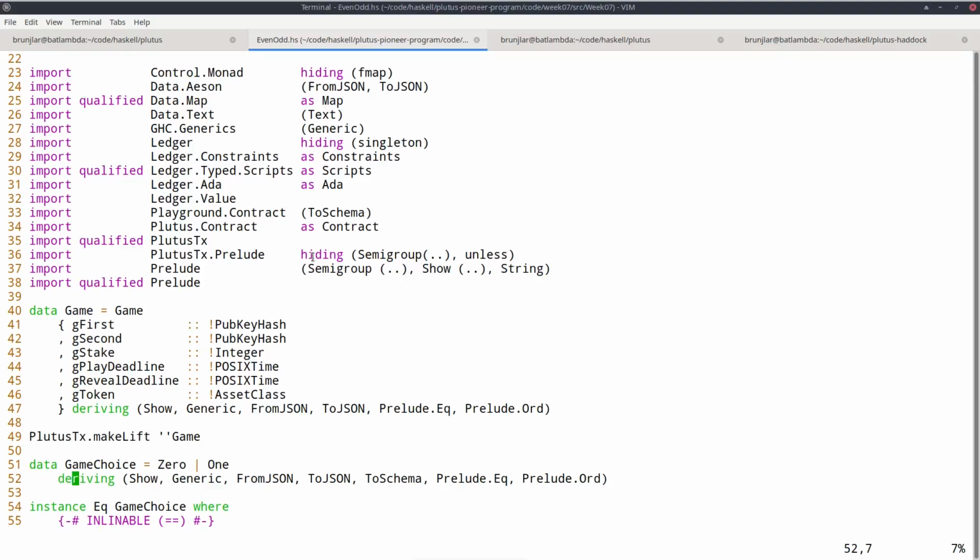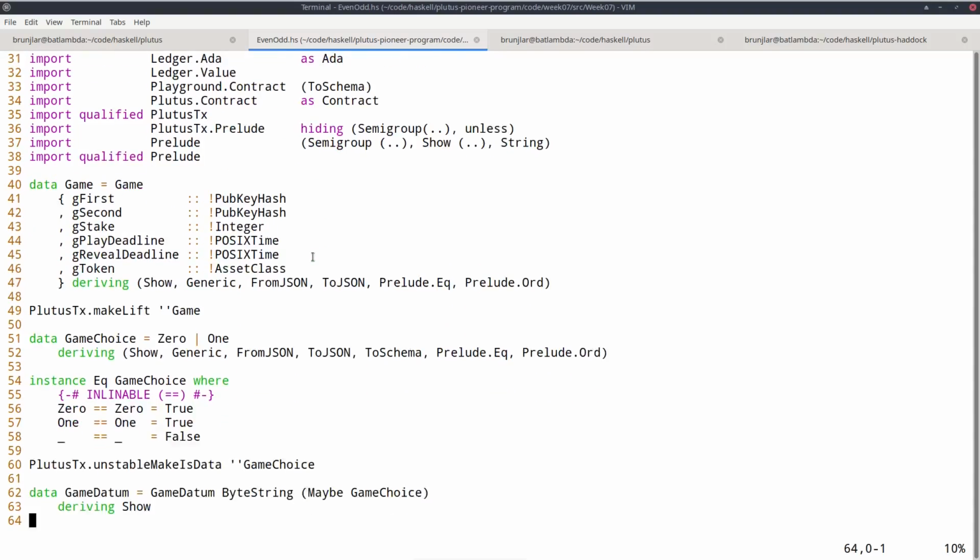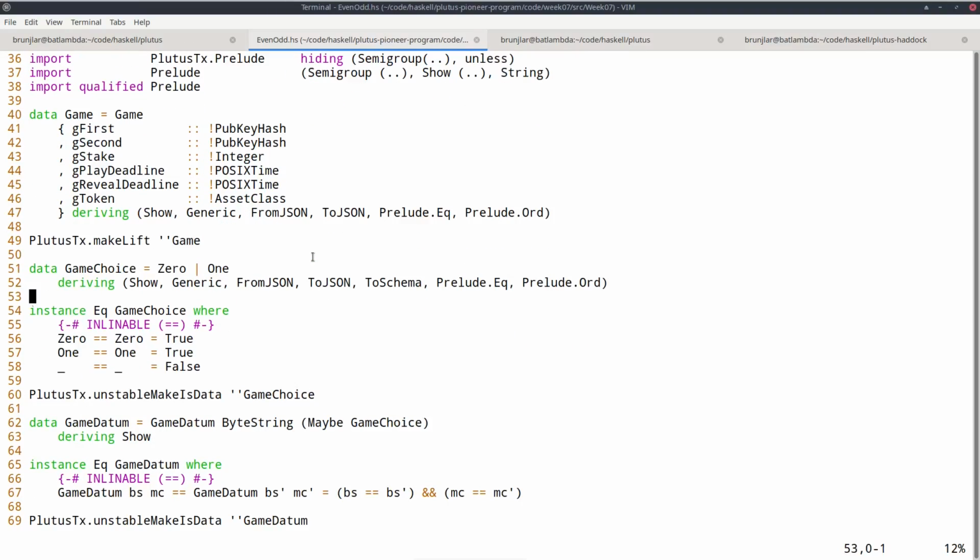Then the type GameChoice. So that's just the two moves the players can make, 0 or 1. And I derived equality in the normal Haskell sense and an Ord instance, but unfortunately for the Plutus equivalence of Eq and Ord, that's not possible. And I need Eq for Plutus Eq, so I do that by hand in the usual way. So, I mean, 0 equals 0 and 1 equals 1, and all other combinations are not equal.